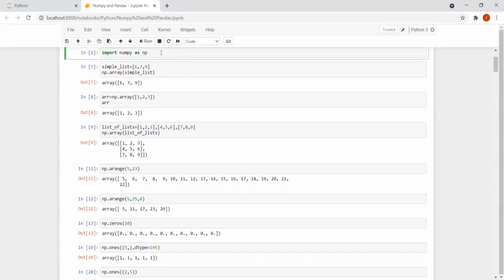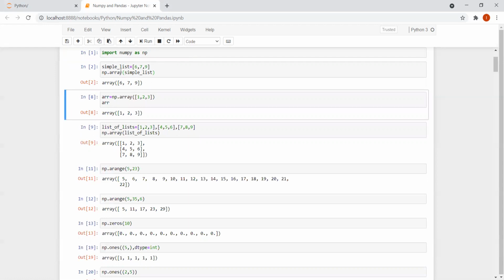Whenever you want to work with NumPy, the first step is that you have to import NumPy. So import numpy as np, right? And then I'm going to create an array now. First I have created a list: simple_list equal to 6, 7, 9, and I'm writing np.array(simple_list). Let me run the cell and run the cell again. I'm getting this as the output now.